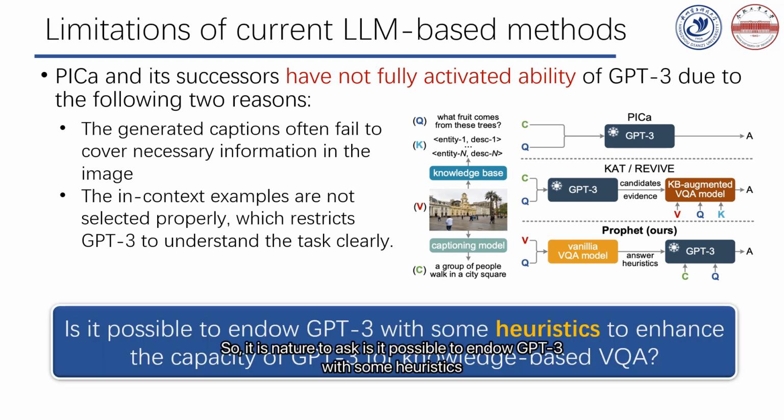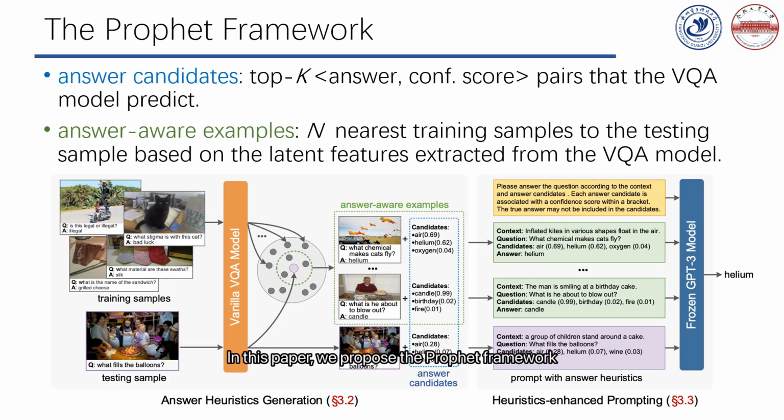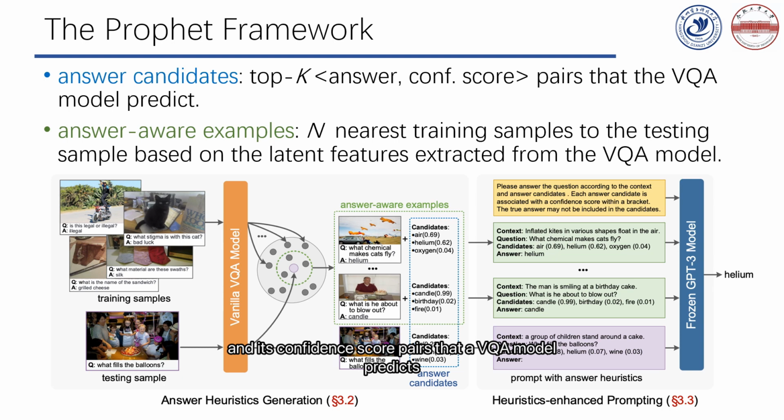So, it is natural to ask, is it possible to endow GPT-3 with some heuristics to enhance its capacity for knowledge-based VQA? In this paper, we propose the PROVIT framework, introducing two types of answer heuristics. Given a vanilla VQA model trained on a specific knowledge-based VQA dataset, answer candidates are the top K answer and confidence score pairs that the VQA model predicts.